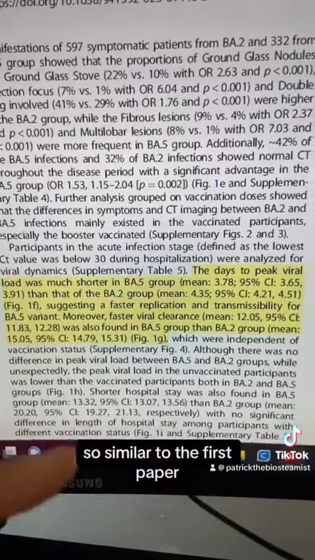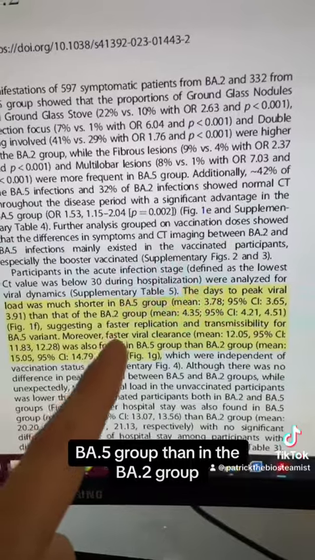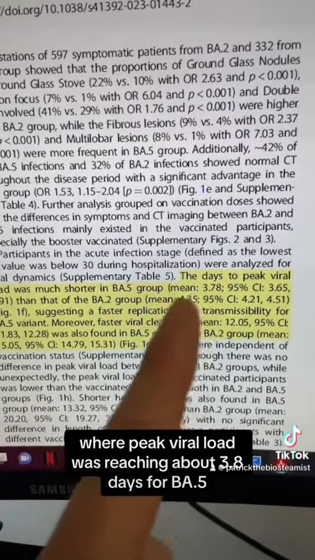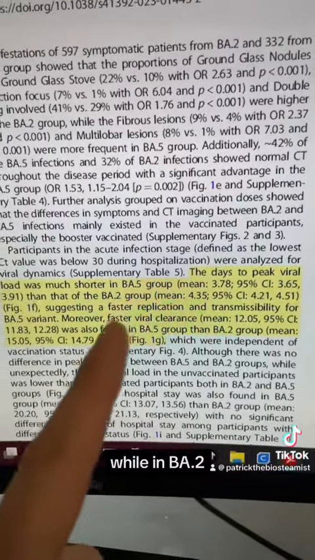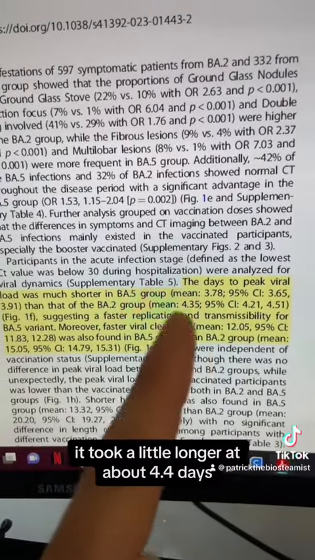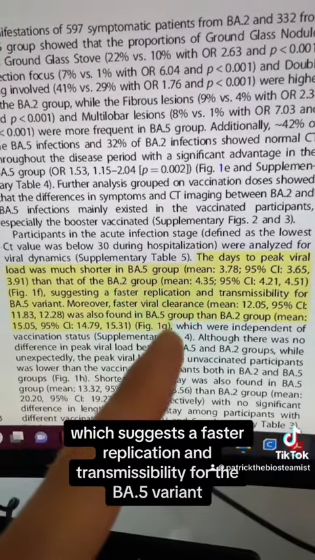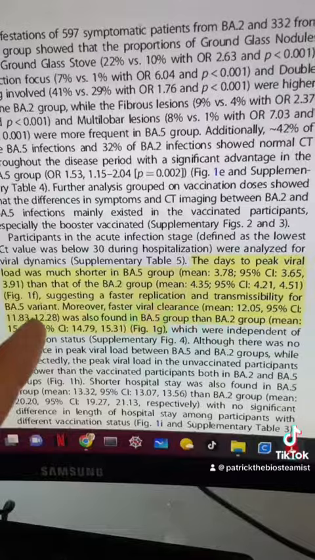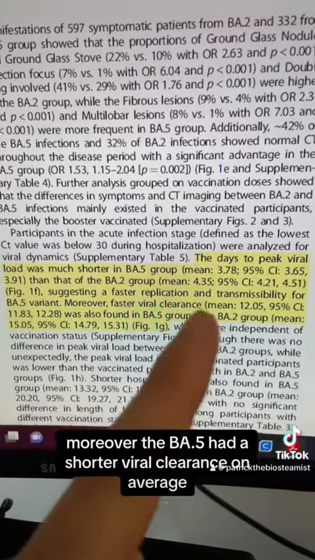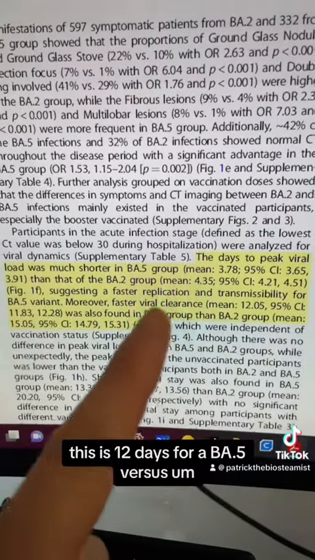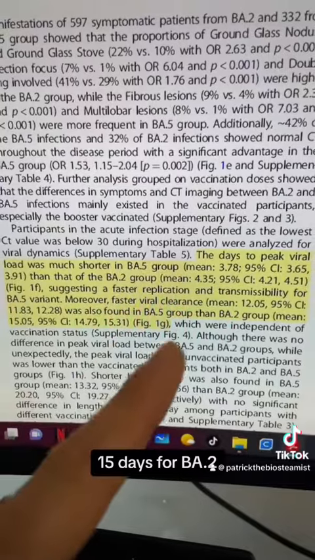Similar to the first paper, they found that the days to peak viral load was much shorter in the BA.5 group than in the BA.2 group, where peak viral load was reached in about 3.8 days for BA.5, while in BA.2 it took a little longer at about 4.4 days, which suggests a faster replication and transmissibility for the BA.5 variant. Moreover, the BA.5 had a shorter viral clearance. On average, this was 12 days for BA.5 versus 15 days for BA.2.